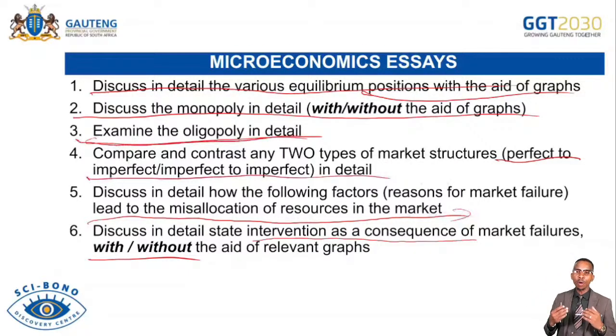And then we talk about immobility of factors of production. In this case, we say the factors of production are totally immobile. They are not flexible enough. For instance, labor cannot easily be moved from one place to another. Labor cannot be increased in the short run because labor takes time to be skilled. It can take a minimum of 3 to 7 years for the labor to be ready for the labor market. Therefore, it is difficult for one to increase the quantity of labor in the short run.